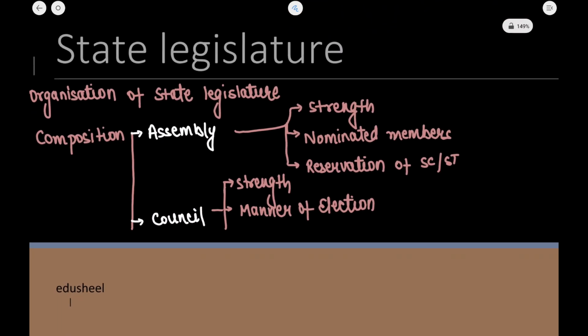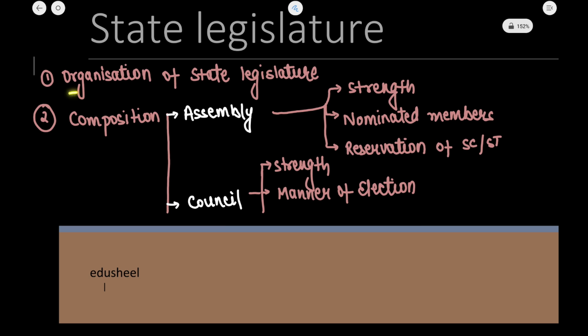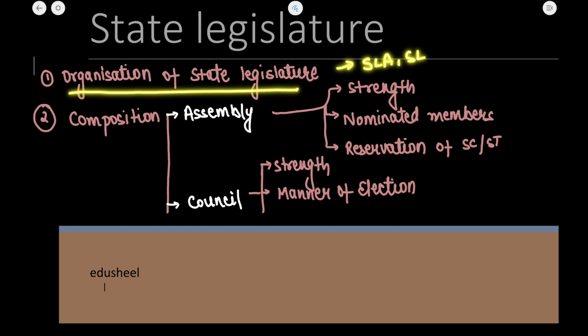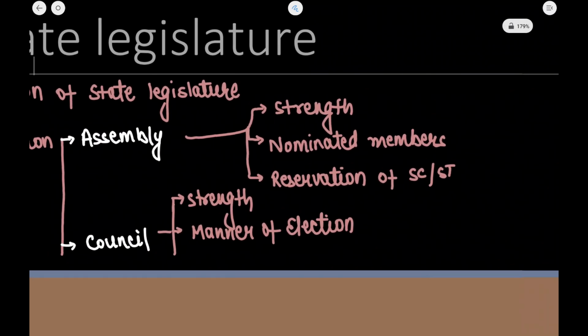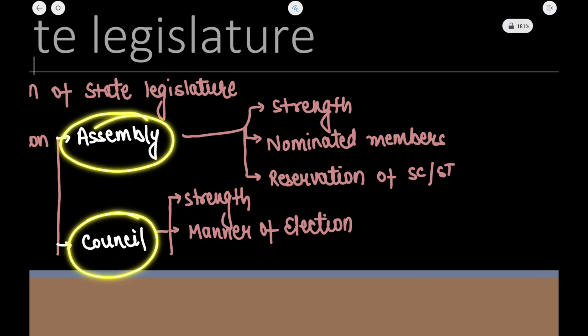Now the first point in the explanation part is the organization of the state legislature. I have already told you about the state legislative assembly, then the state legislative council, and how it can be abolished. So this is all the matter that is contained in the organization of the state legislature. Now let us see about the composition.